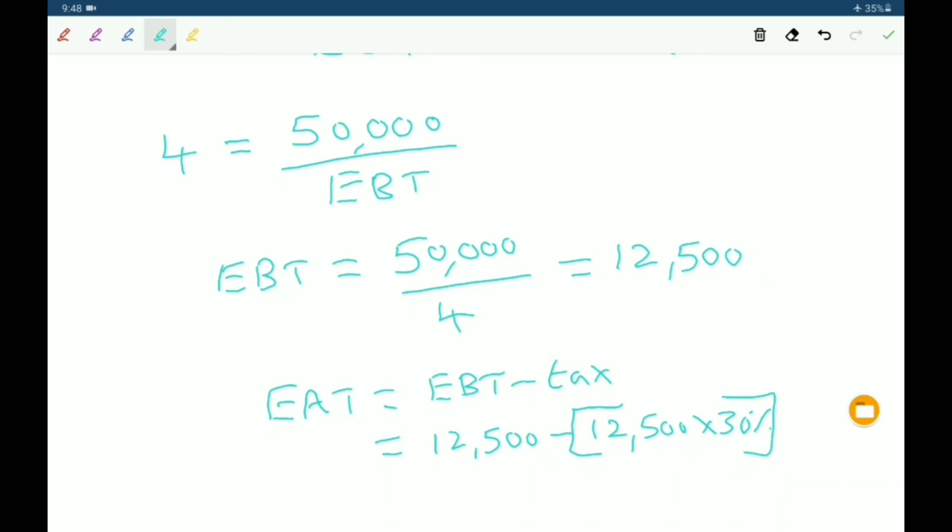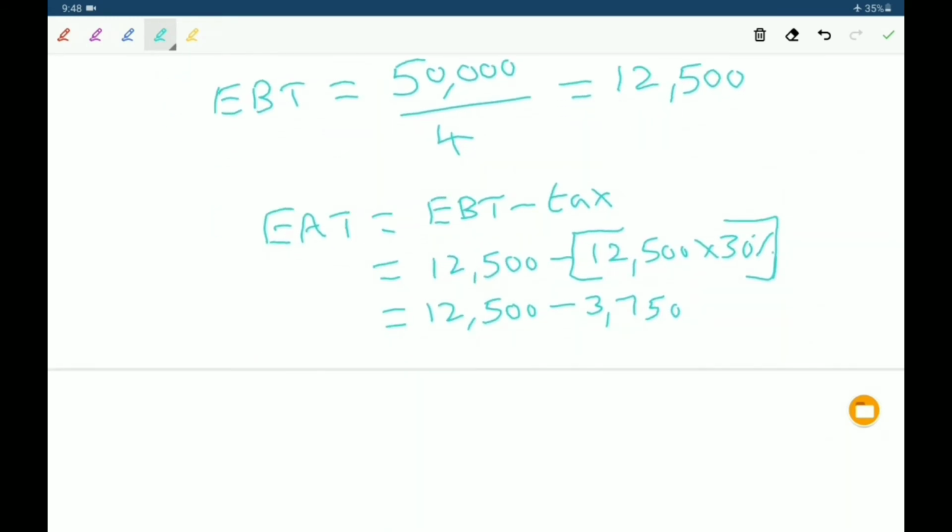So how much tax? 3,750. So 12,500 minus 3750, it gives 8750. So this is the earnings after tax.